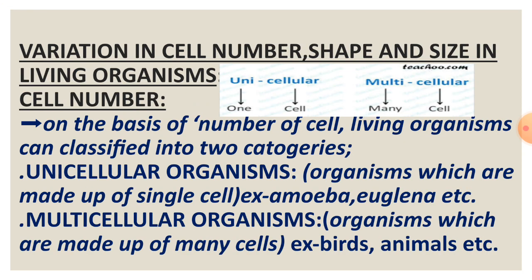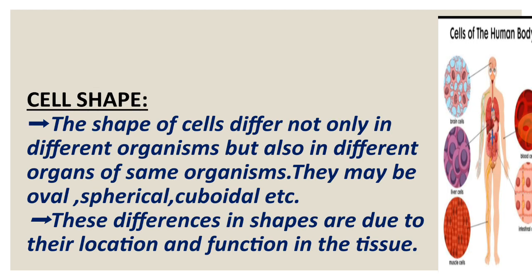Variation in cell number, shape, and size in living organisms. Cell number. On the basis of number of cells, living organisms can be classified into two categories: unicellular organisms and multicellular organisms. Unicellular organisms: organisms which are made up of a single cell. Example: amoeba, euglena, etc. Multicellular organisms: organisms which are made up of many cells. Example: birds, animals, etc.